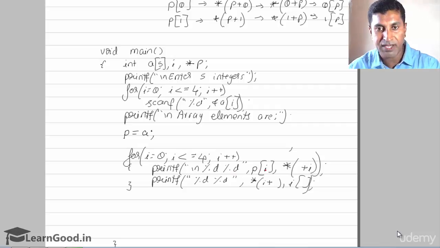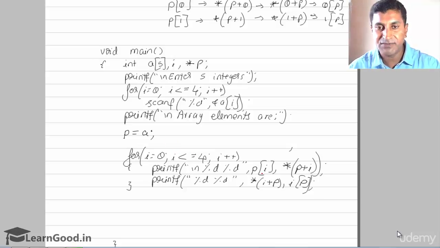Here let's give P of I, same way asterisk of P plus I, here asterisk of I plus P, and here I of P. Okay, let's see the output of this.